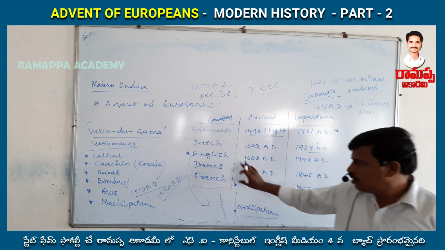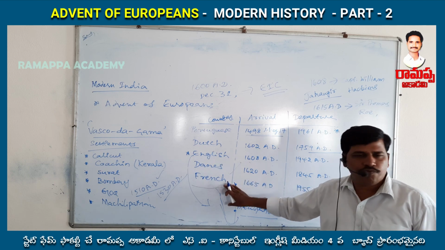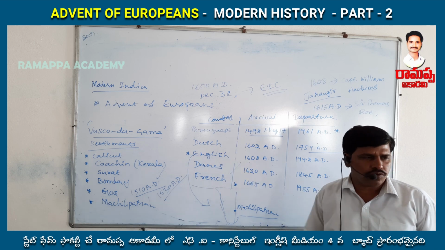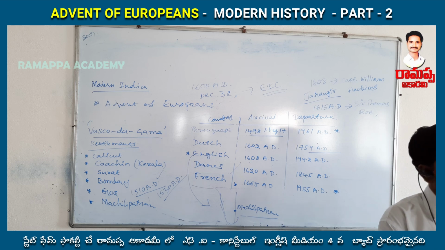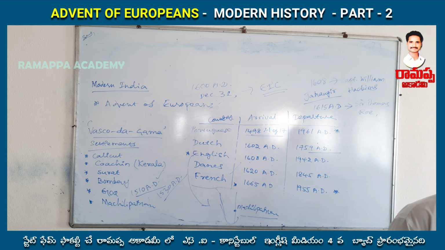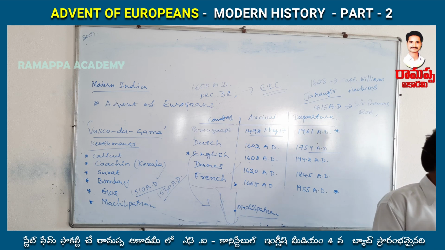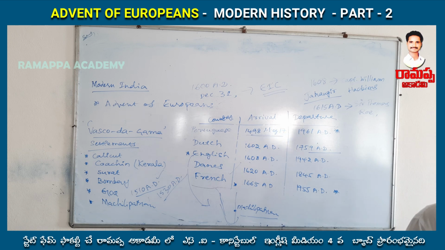There were three Carnatic wars held between the English and the French. The first Carnatic war is related to the rivalry of the English and French, due to the war of succession in Austria. The second one was due to internal politics, the war of succession in Hyderabad and Carnatic.